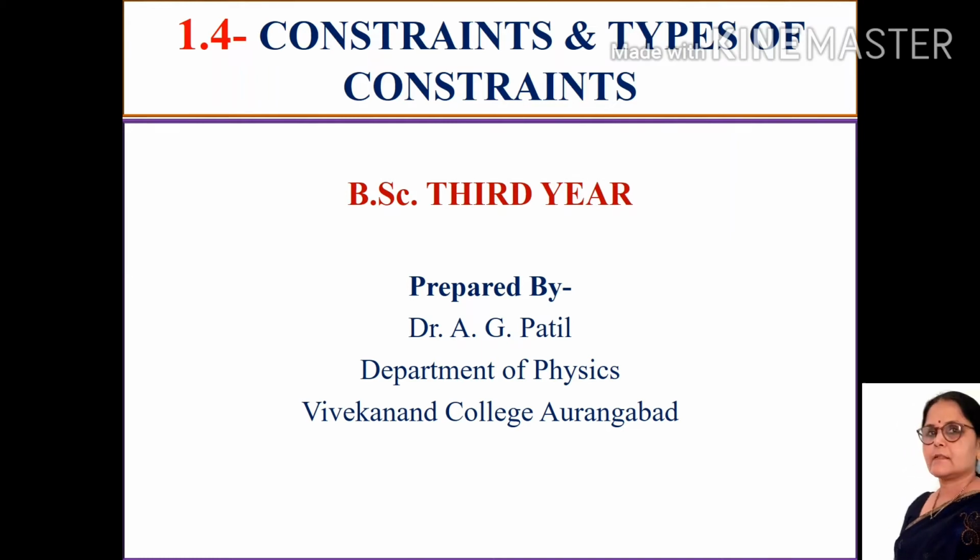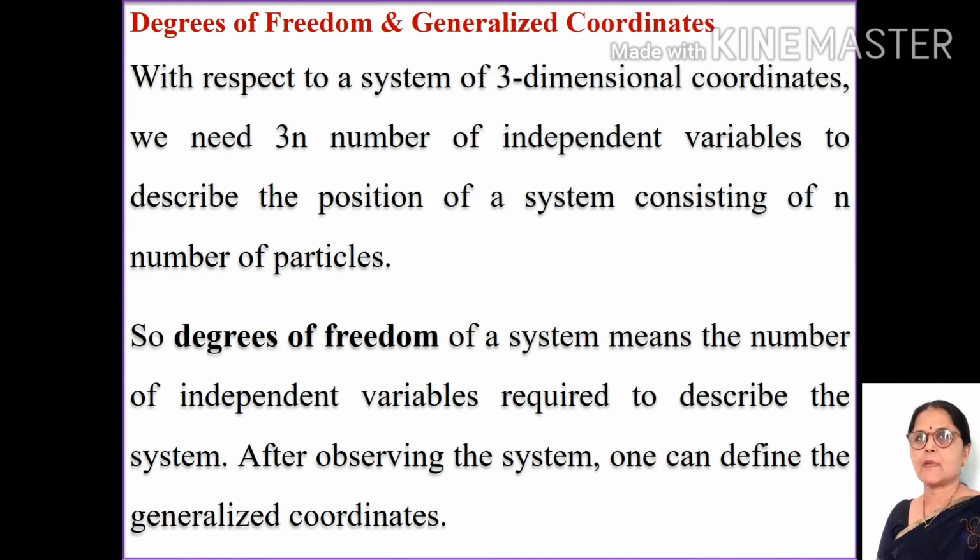Let us see constraints and types of constraints. Constraint means limitation on the motion. Before observing constraint, what is degree of freedom and generalized coordinate? Suppose we consider the system in three-dimensional coordinates.